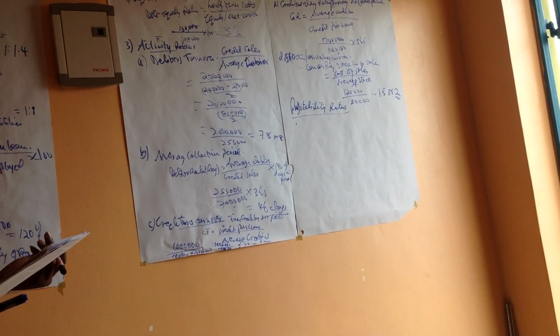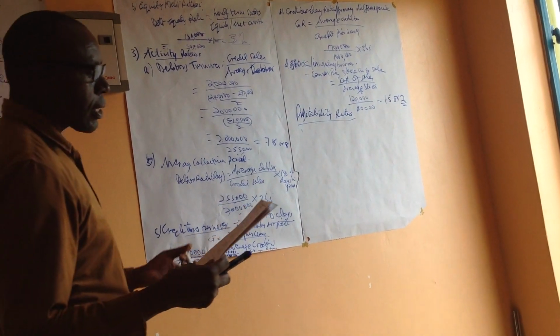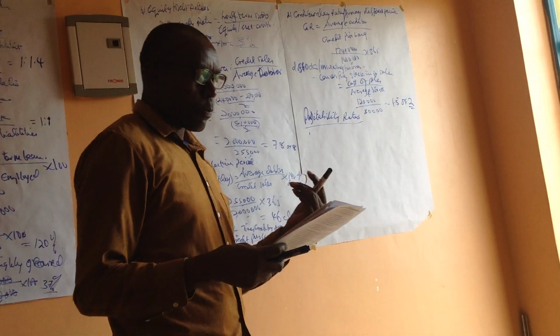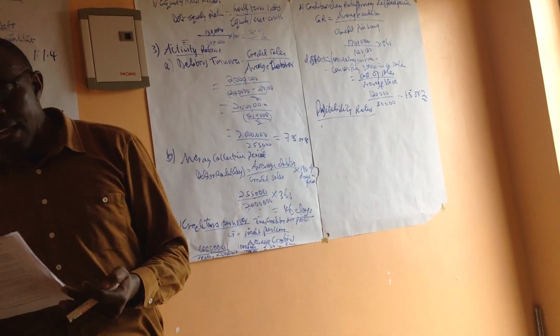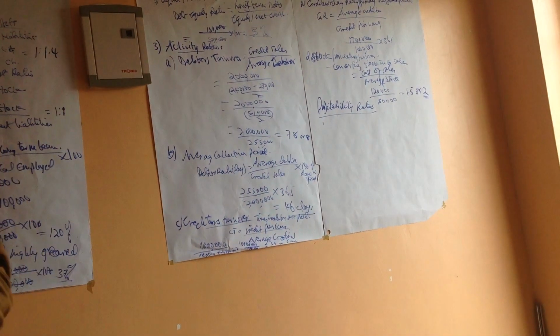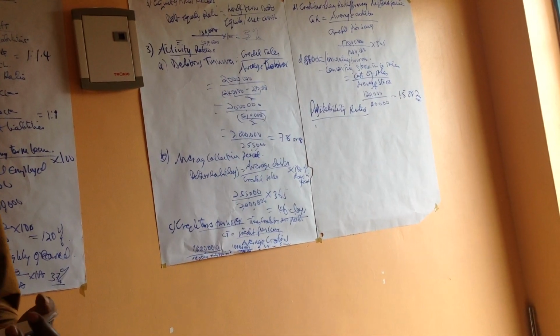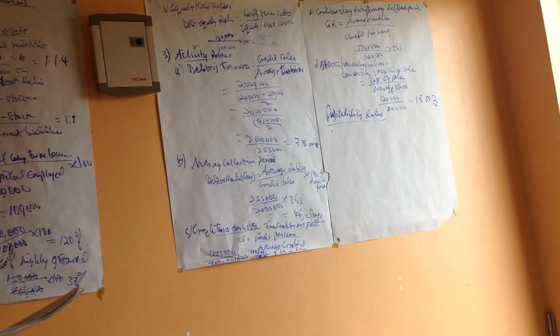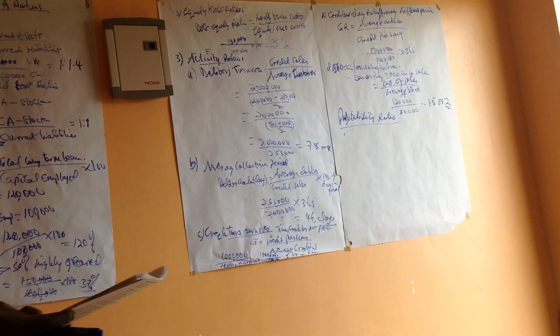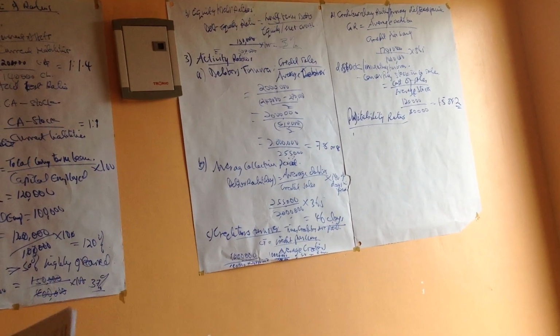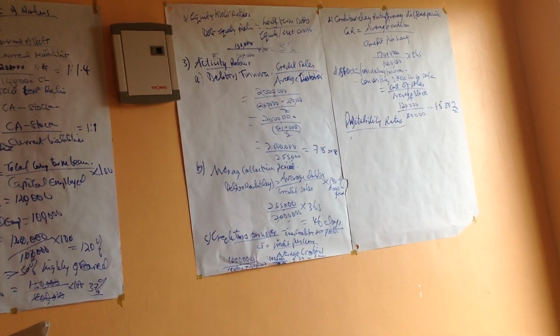So under this you have the gross profit margin, the return on capital employed, the net profit margin, the net asset turnover, then the operating profit margin ratio, the operating expenses ratio, return on investment, and return on equity. All those are profitability ratios.